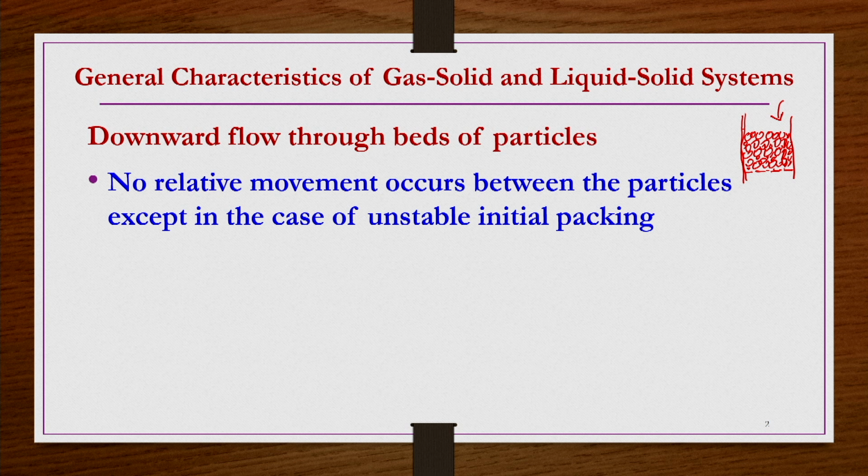Of course, if the initial packing has been done loosely and there is void space available, then small rearrangements can occur with fluid coming at high velocity. But if you take an initial compact packing, there will not be any rearrangement of the packing if the flow is downward.